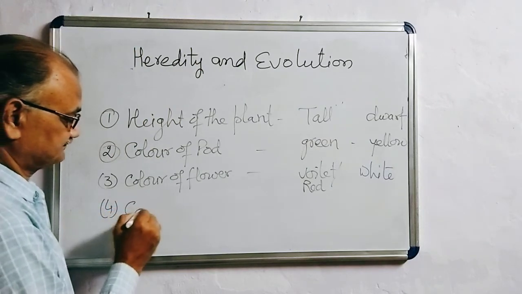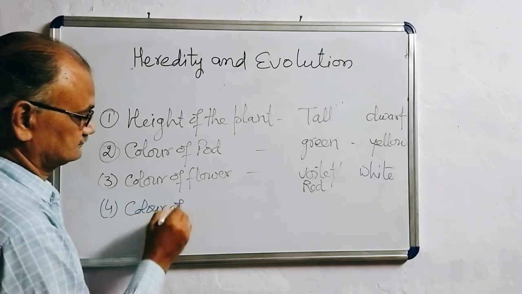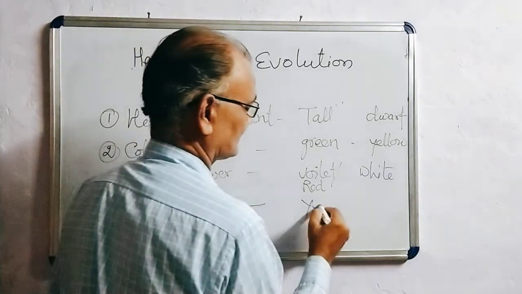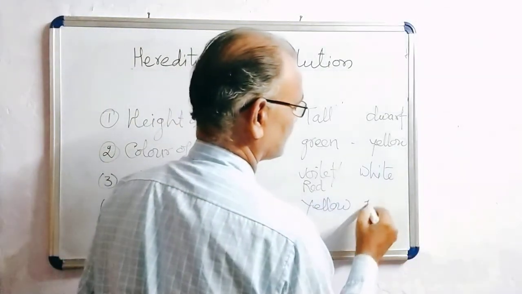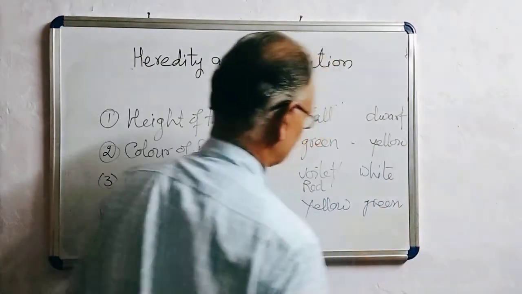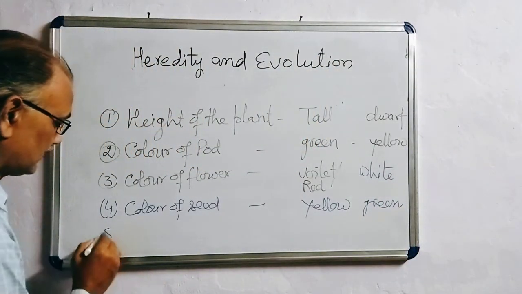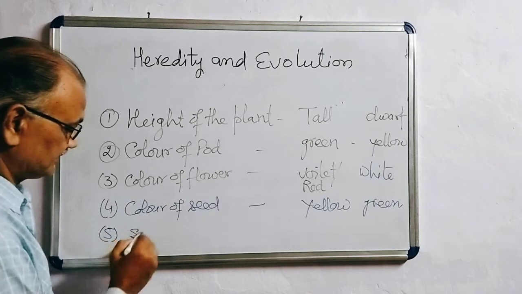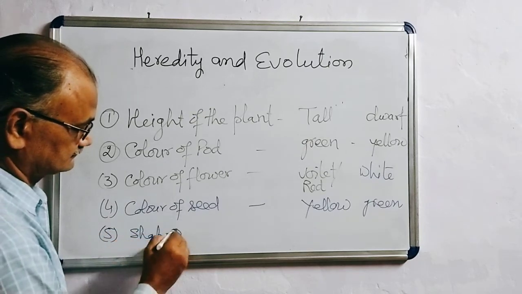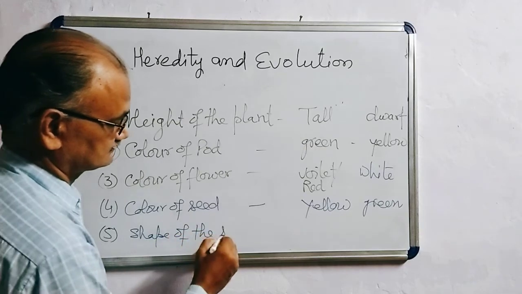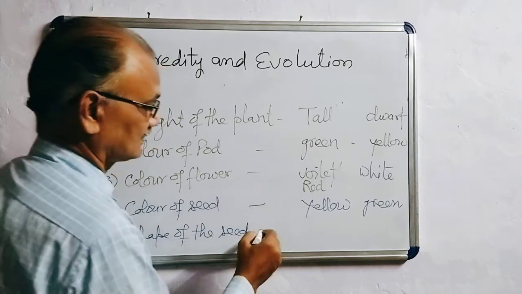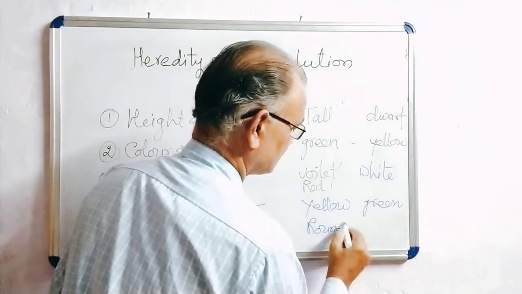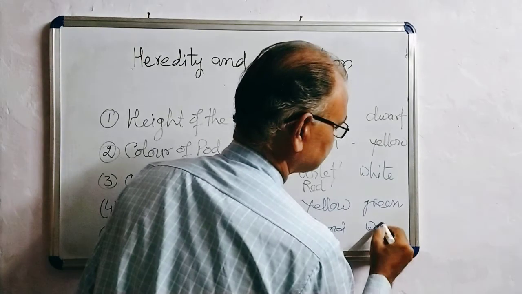Color of seed: yellow, green. One more I am taking, shape of the seed, that is round and wrinkled.